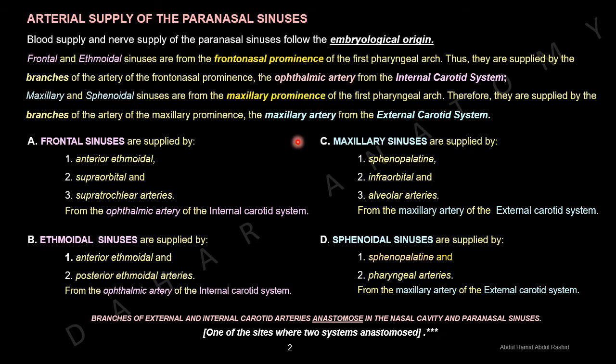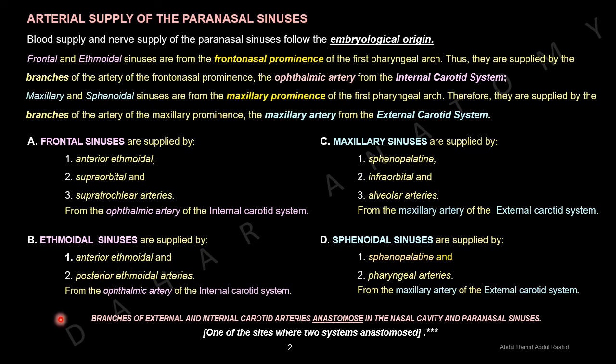Maxillary sinuses are supplied by the sphenopalatine artery, infraorbital artery, and alveolar artery from the maxillary artery of the external carotid system. Sphenoidal sinuses are supplied by the sphenopalatine artery and pharyngeal artery from the maxillary artery of the external carotid system.